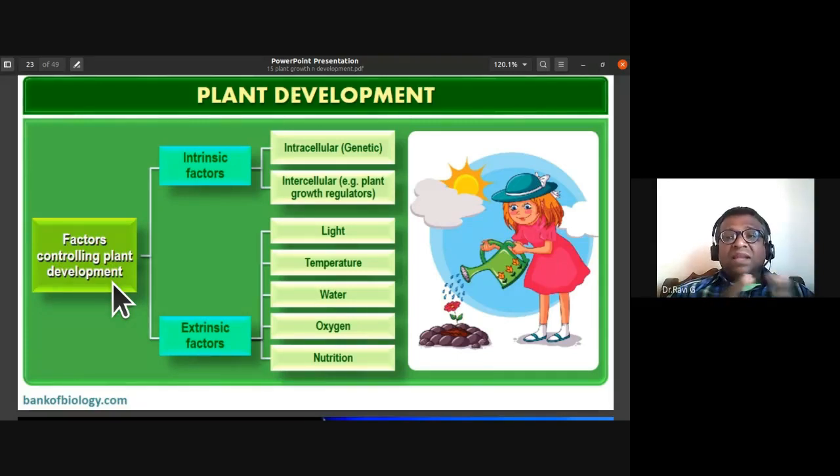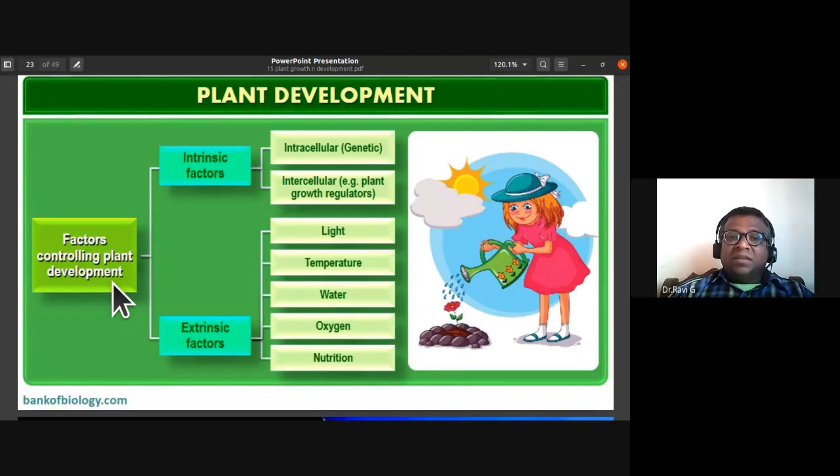Now what are the factors which affect plant development? External factors and internal factors. Internal factors we call intrinsic factors. I've always told you, even in plants, what type of plants they should be is determined by genetic makeup. They determine whether they are short plants or tall plants, what type of fruits they have to produce. Everything is determined by their genetic makeup. It is an intrinsic factor.